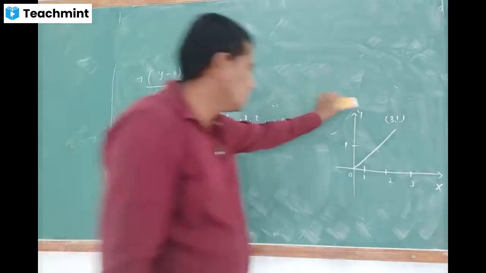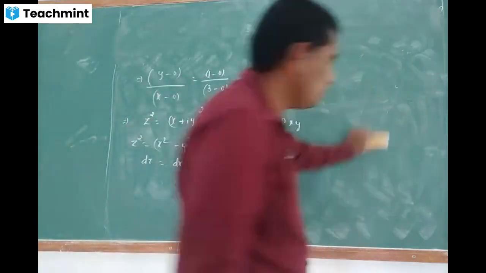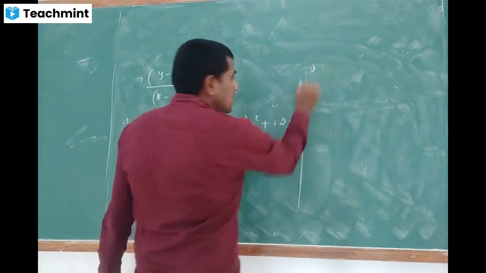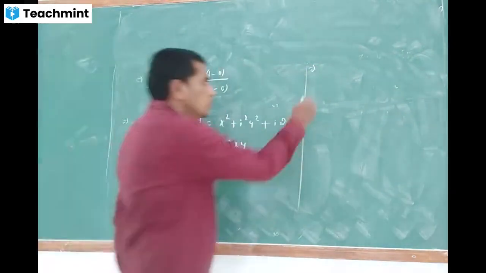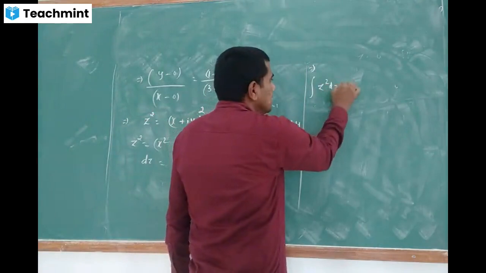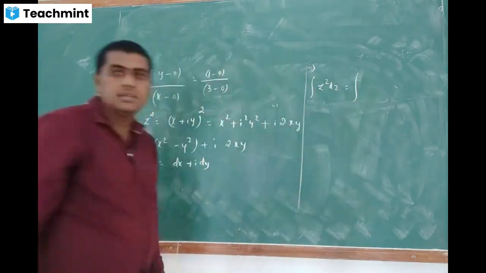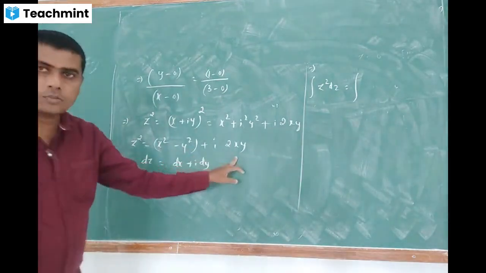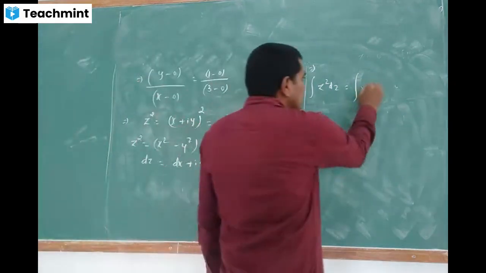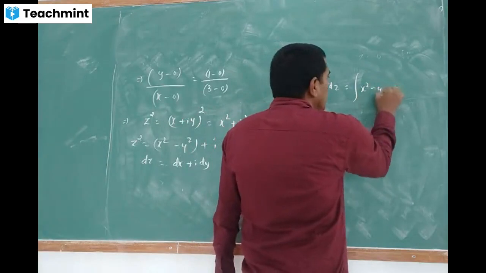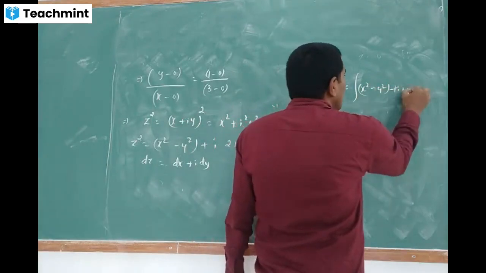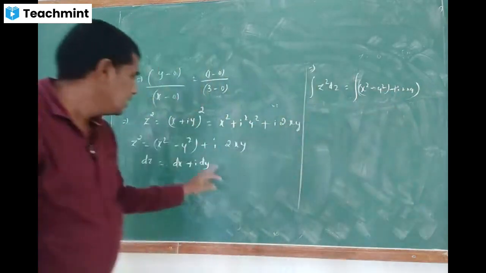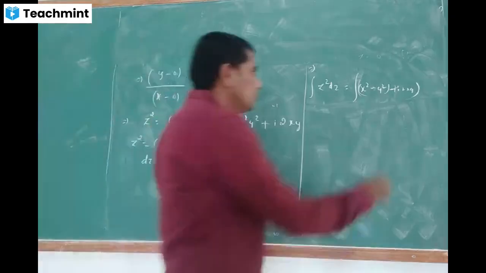So now let us substitute this in the line integral of z square dz. z square is x square minus y square plus i into 2xy, as it is, times dz. dz is dx plus i dy.